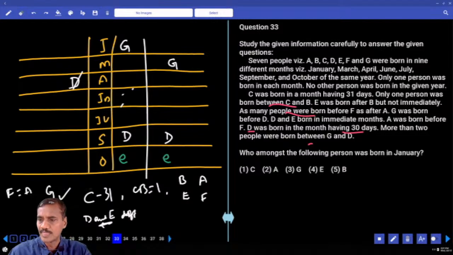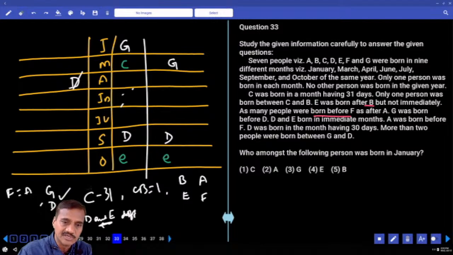Any other information? And F and A. E was born after B, but not immediate. And next one, C was born in the month having 31 days. Now if E is here, then D and E were born in immediate months. Can C be here or not? If C is here, then C and E must have exactly one person between them. B is here. Now C and B, D and E, F and A.